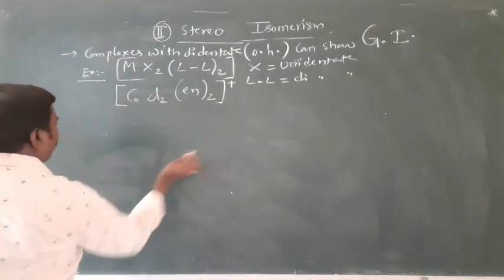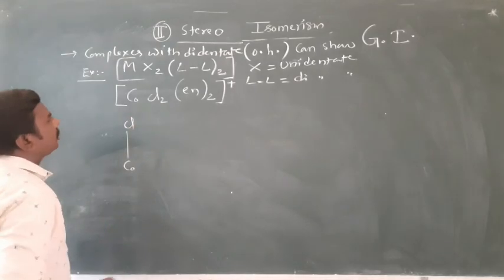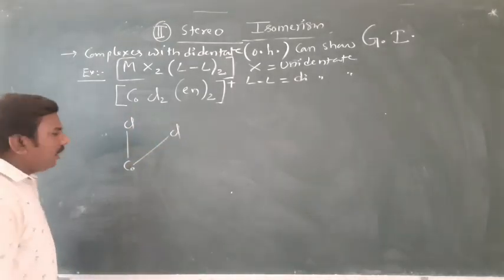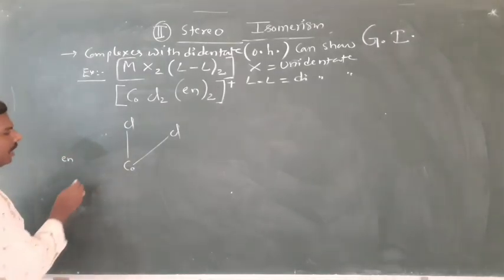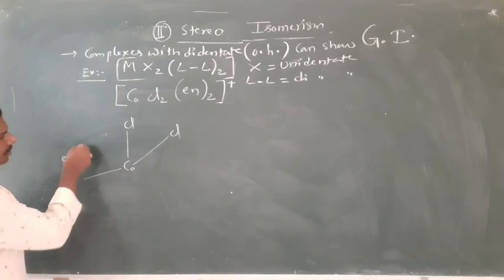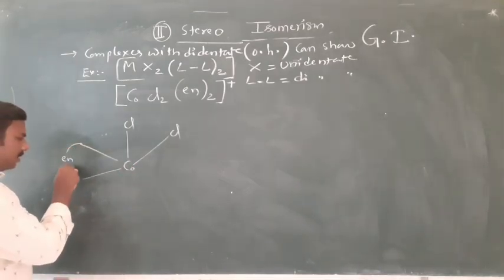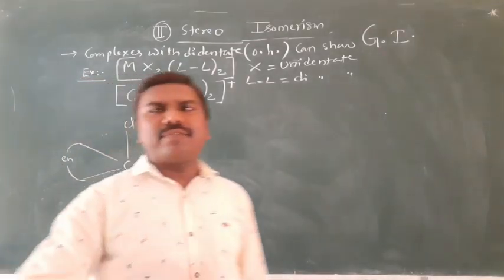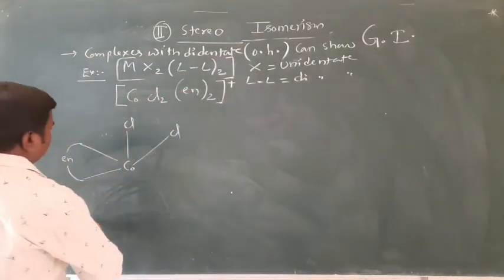Now, cobalt is a central atom and 2 chlorine atoms here adjacent to each other. Ethylene diamine is didentate. One ethylene diamine can form 2 bonds. Clear? Because it is a didentate ligand. Di means one can form 2 bonds. Right.